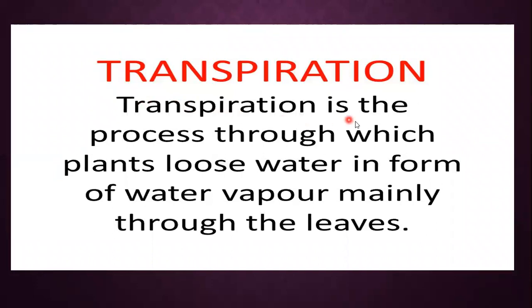The important thing is that plants are going to lose water, and this water is lost by the plants as it is absorbed from the soil by the roots, so it is lost from the plants through its leaves in the form of water vapors.